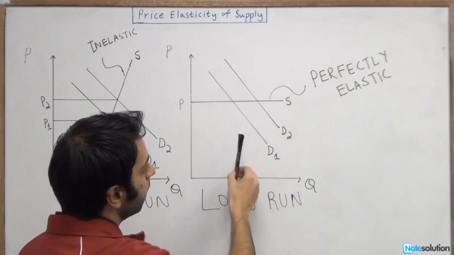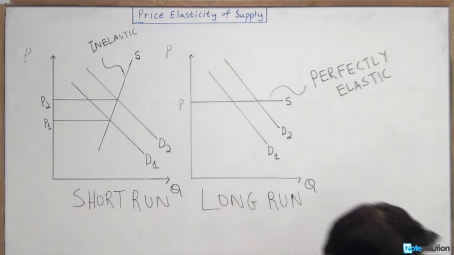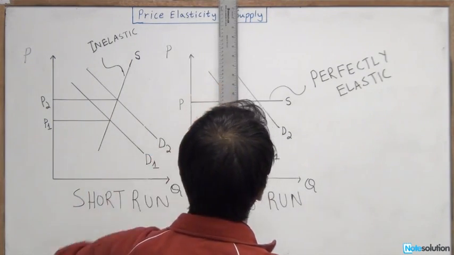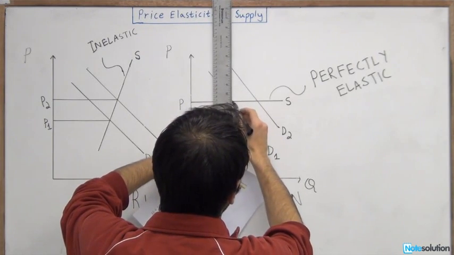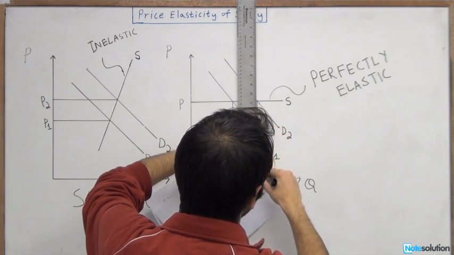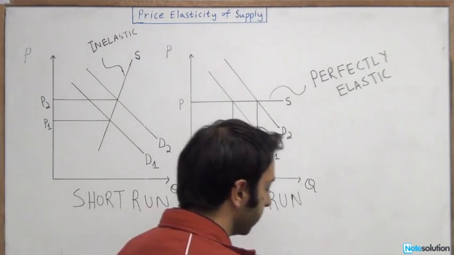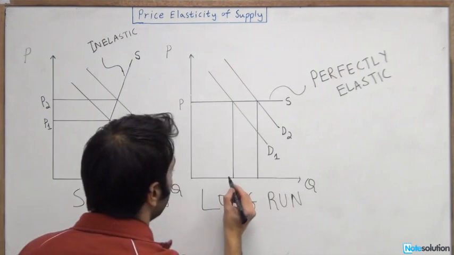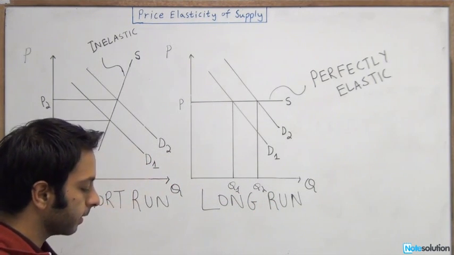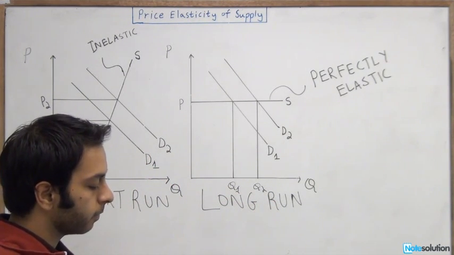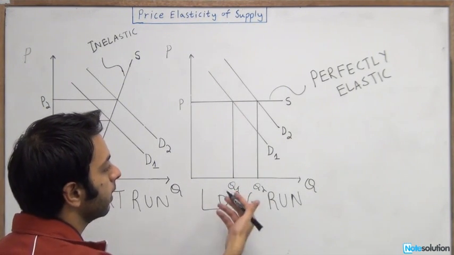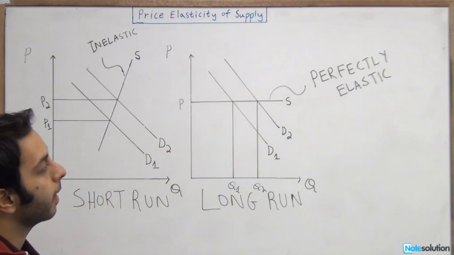So, for example, if this was our quantity 1, in the long run, since there was more demand, this has gone up from Q1, which is right over here, to Q2. So it's incorrect to say that in the long run, a large rise in the price of rice causes no change in the quantity, because clearly the quantity has increased. So this can't be an answer either.